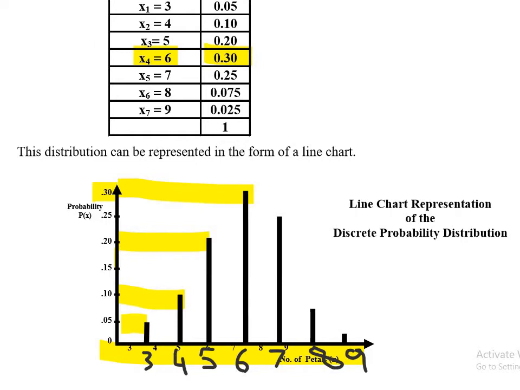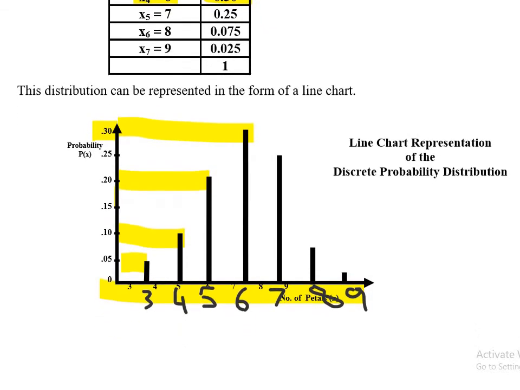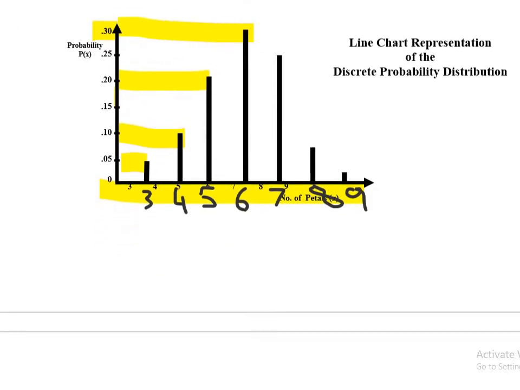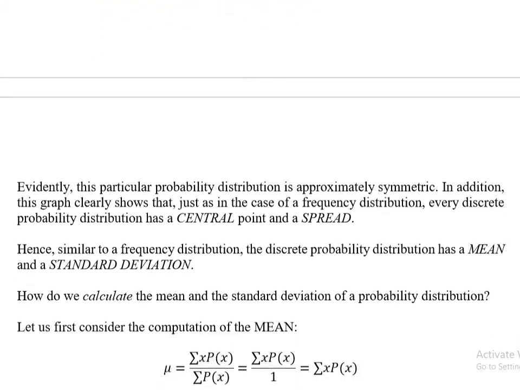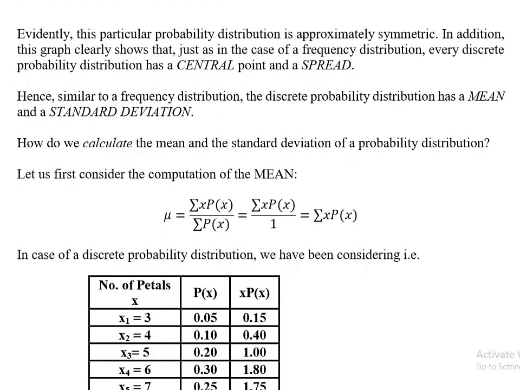So this is called a line chart or bar chart. Both names are given. Some people call it a probability histogram as well, because it is very similar to the histogram. If you call it a probability histogram, it will not be wrong. But usually we do not assign the name histogram to the probability chart. We call it a bar chart because you see there are small bars. The bars give you the probability against every variable.